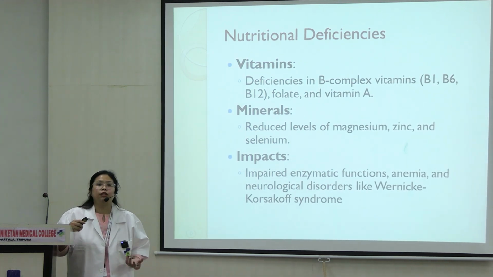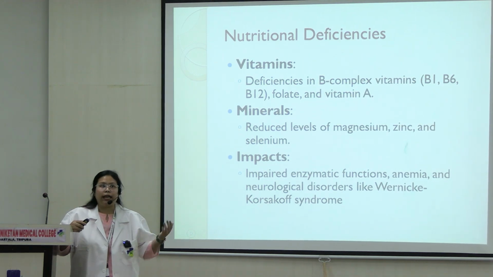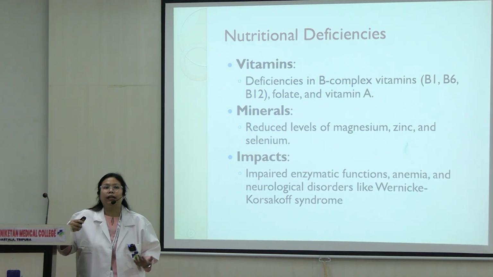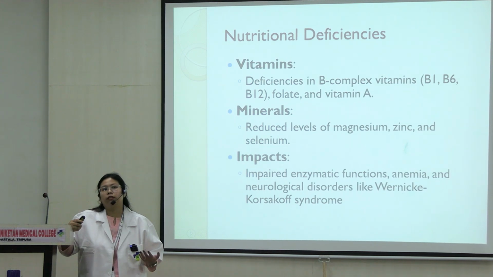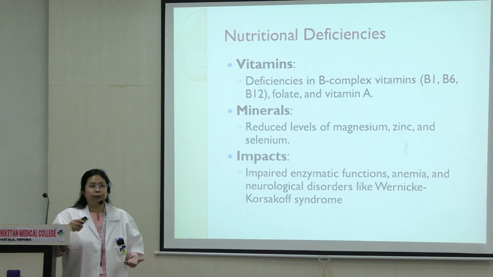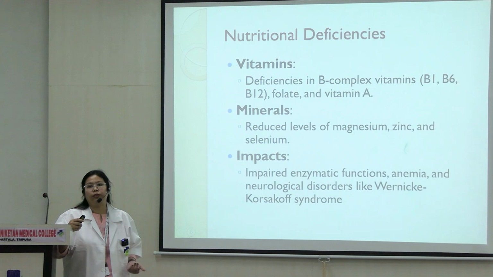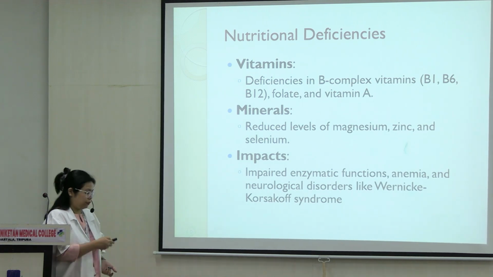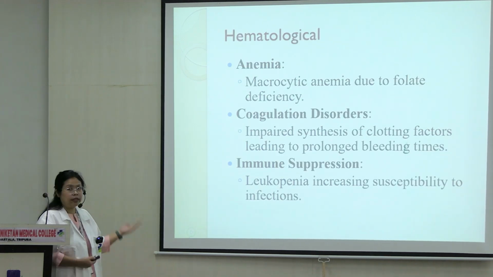Therefore, the absorption is very much reduced. Anything nutritious that they're eating doesn't get absorbed. All the minerals and vitamins don't get absorbed. Therefore, when there are no vitamins and no minerals, that will obviously lead to anemia. Anemia, right?